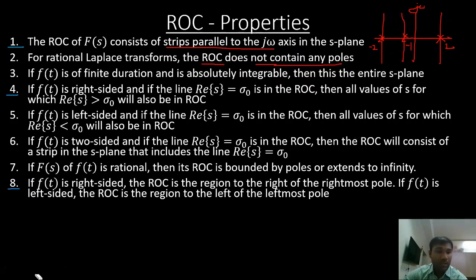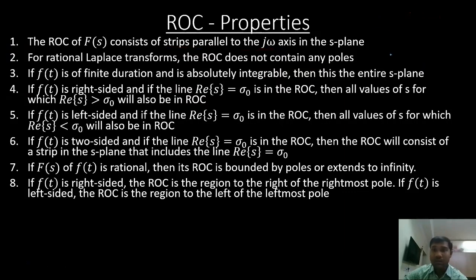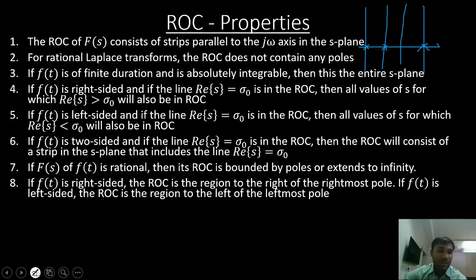Also, my ROC cannot be like this either, because again my ROC is containing poles inside it. So ROC cannot have poles. So what kind of ROCs can I have? If these are my poles, what different kinds of ROC can I have?